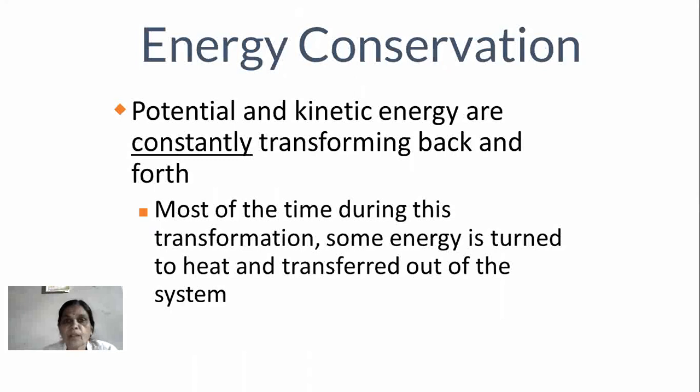Now, potential and kinetic energy are constantly transforming back and forth. While we are going towards energy conservation, at that time there is a concept of total energy. Now, what is total energy? The total energy is nothing but the addition of potential and kinetic energy. Hence, that sentence comes in this slide as potential and kinetic energy are constantly transforming back and forth.